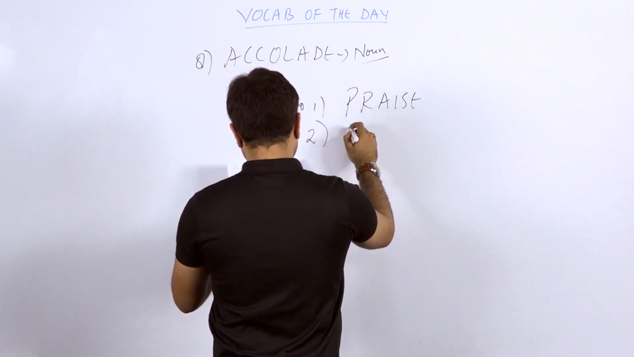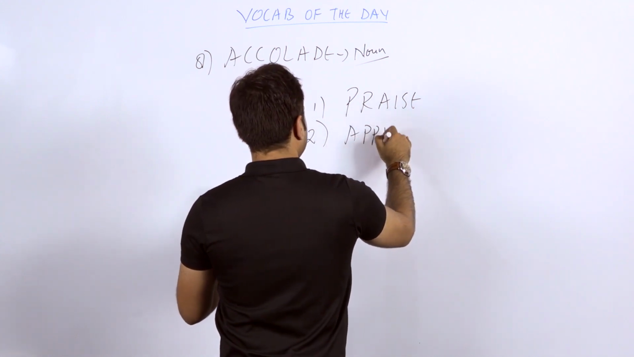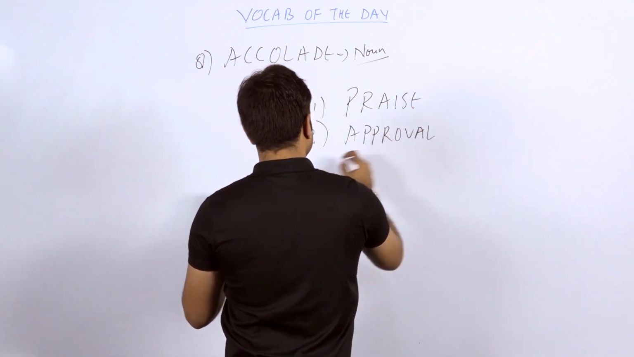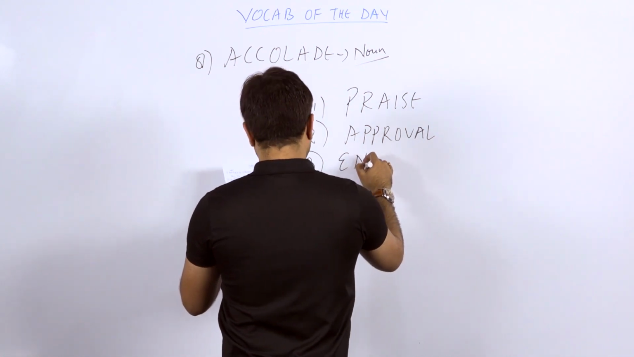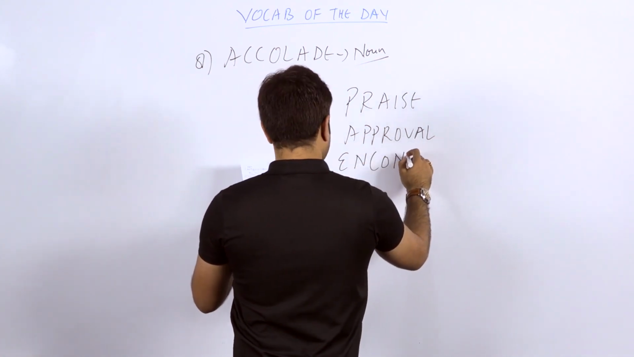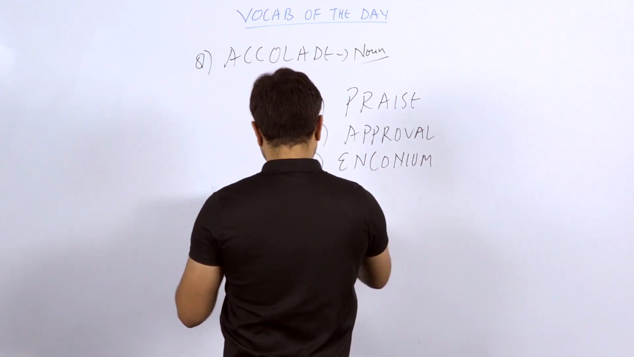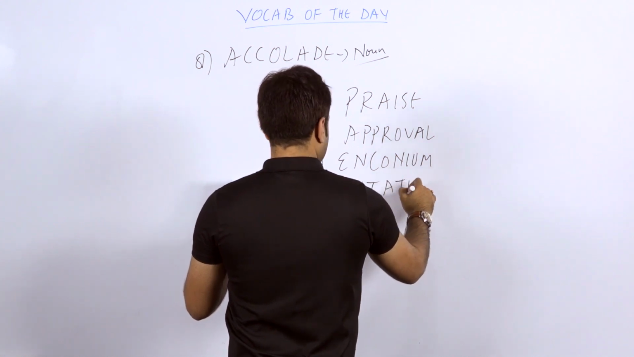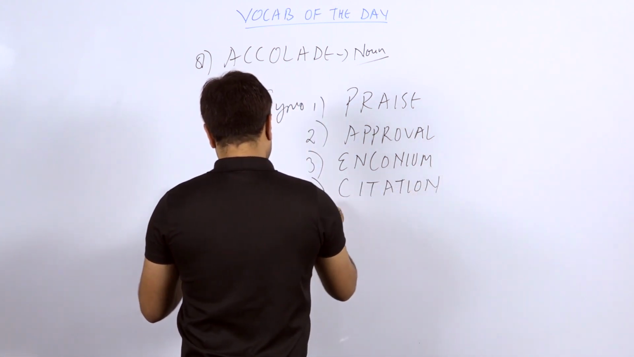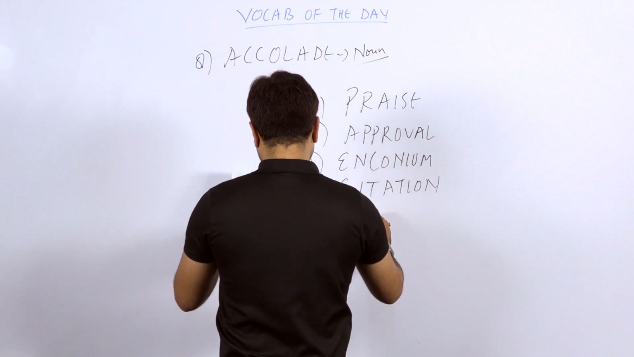Second word is approval. Third word is encomium. Fourth word is citation. Fifth word is, it's a nice word,